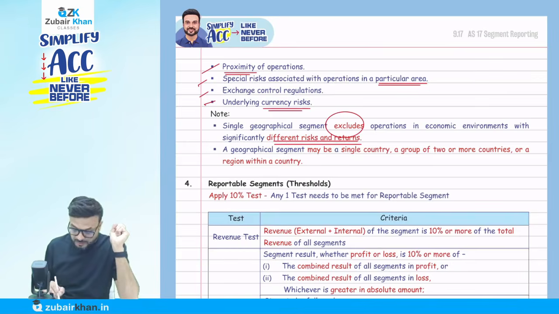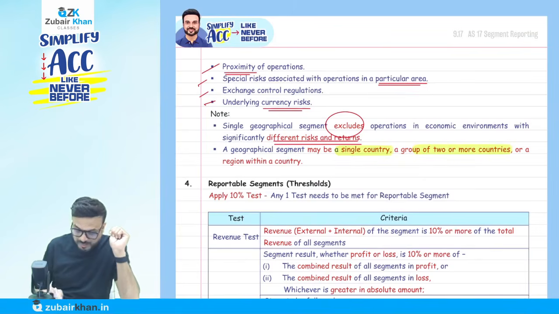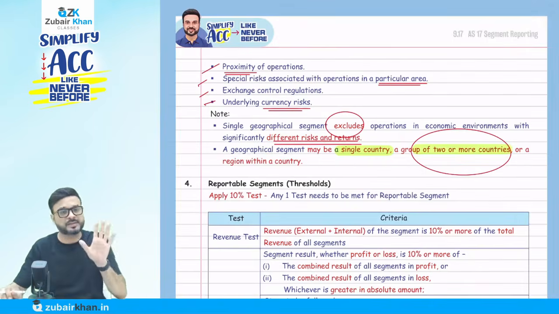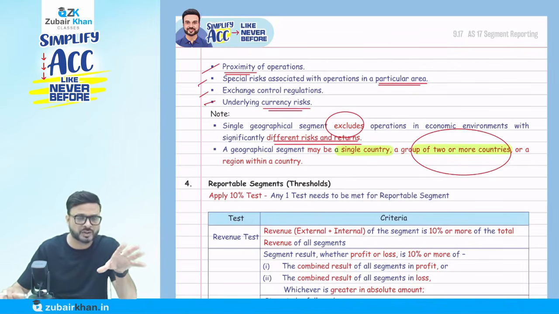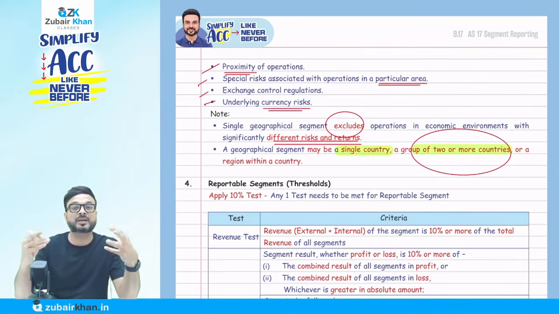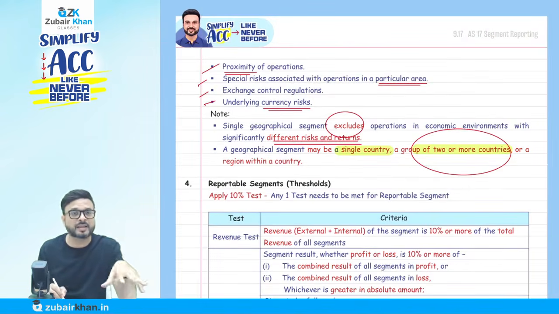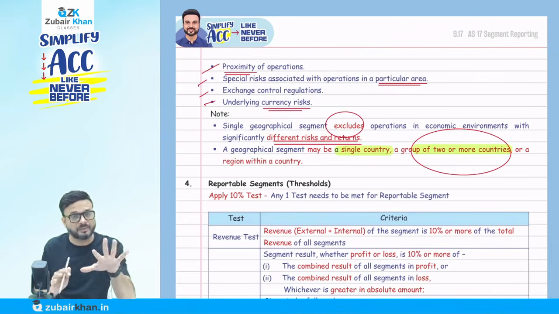A geographical segment may be a single country, like India, or it might be a group of two or more countries. There are some multinational companies that work all over the world, like in Africa, the Middle East, Asia. If the currency risk is the same and exchange control is the same, for example in Saudi Arabia and the UAE, they are different countries but very much connected.